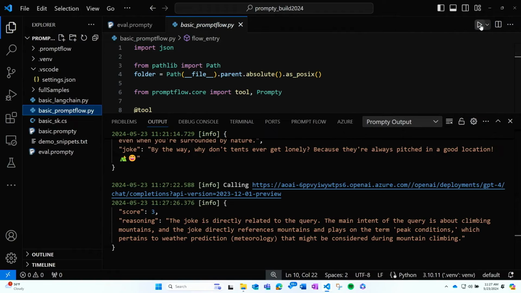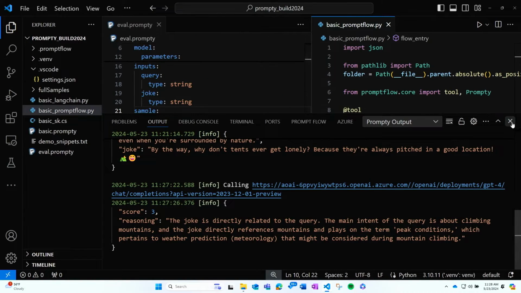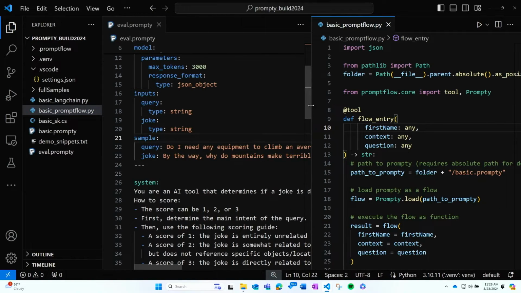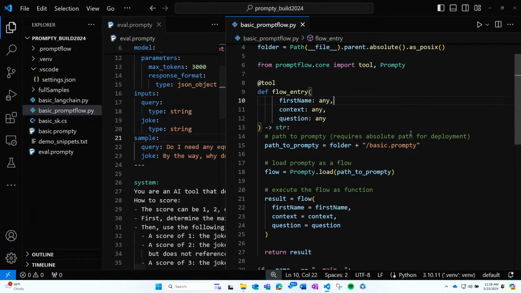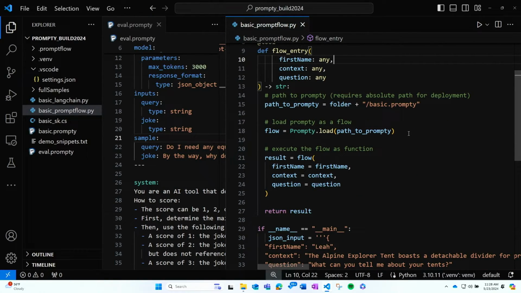And now we want to integrate this back into our prompt flow code. So let me pull back up our code, and I'm actually going to split screen and close a few things so we can take a look at this together. So this is the code that we'd written before. And now, because this is just another Prompty, the code pattern is going to be very similar.